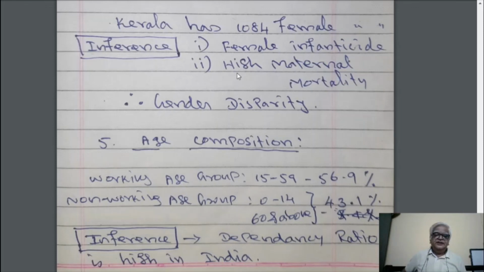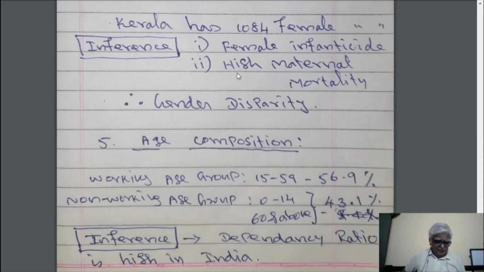And this dependency ratio, that is the number of non-working population depending upon working population, that is called as dependency ratio. This dependency ratio is very high in India compared to the Western countries.